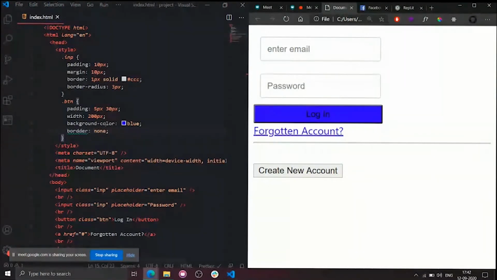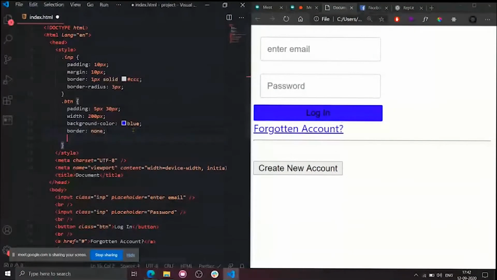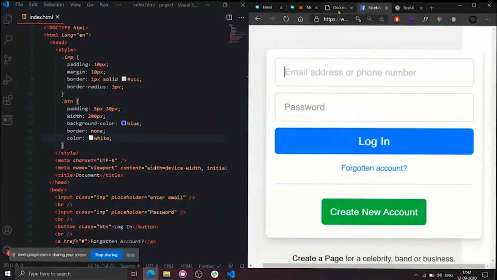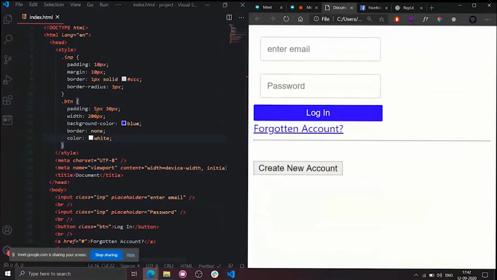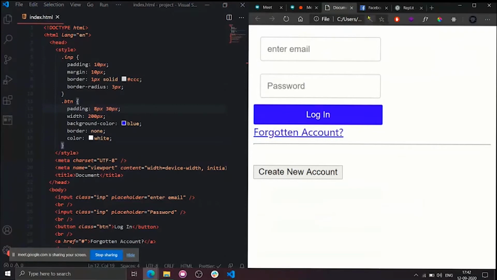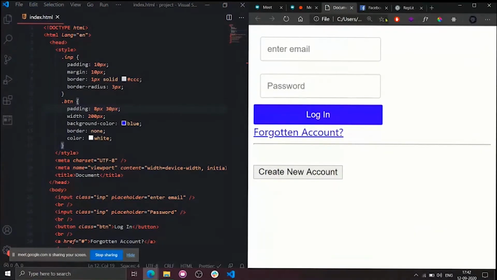Oops, border spelling is incorrect. Okay, looks nice. I also need to change the text color, so simply use color as white. Okay, looks good. The padding on the top is somewhat higher, I guess. I will increase it to 8 pixels. Okay, nice. This forgot password is correct.